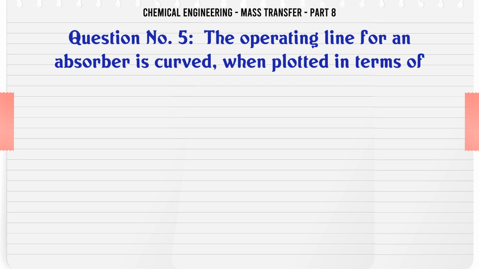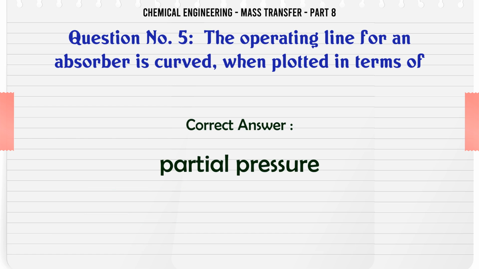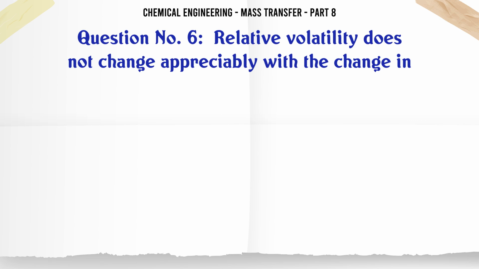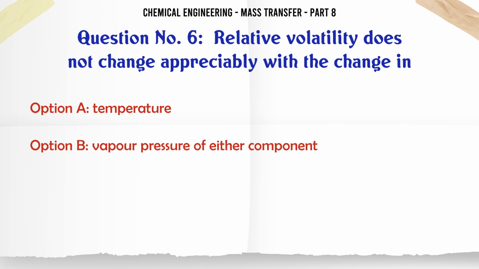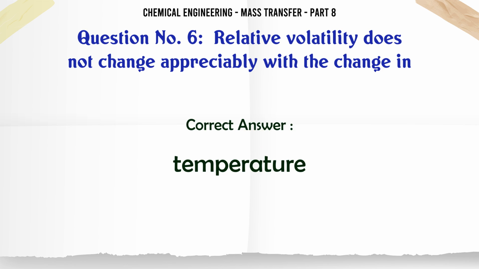The operating line for an absorber is curved when plotted in terms of A. Mole fractions. B. Mole ratios. C. Partial pressure. D. Mass fractions. The correct answer is partial pressure. Relative volatility does not change appreciably with the change in A. Temperature. B. Vapor pressure of either component. C. Total pressure. D. None of these. The correct answer is temperature.